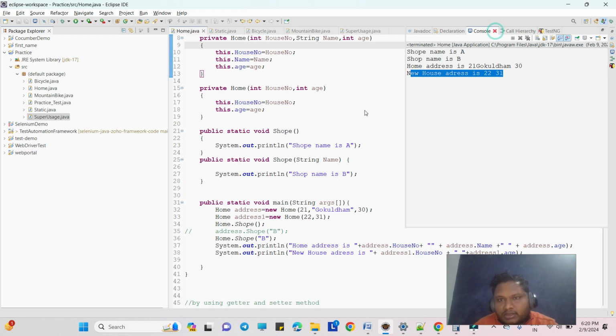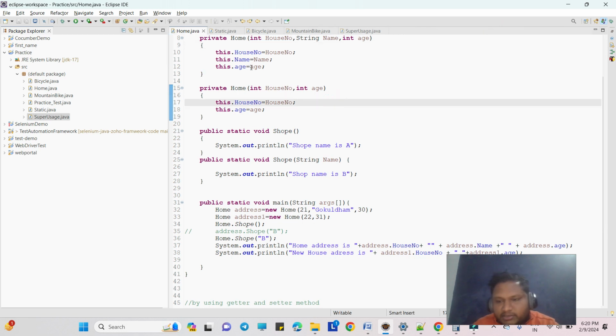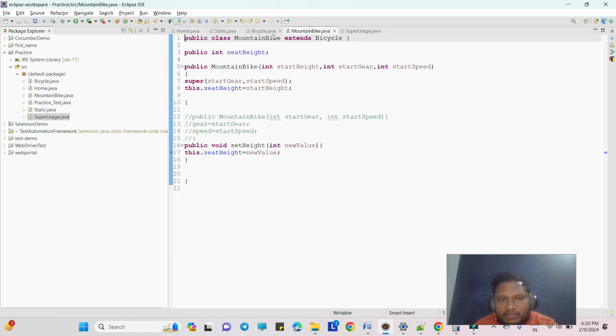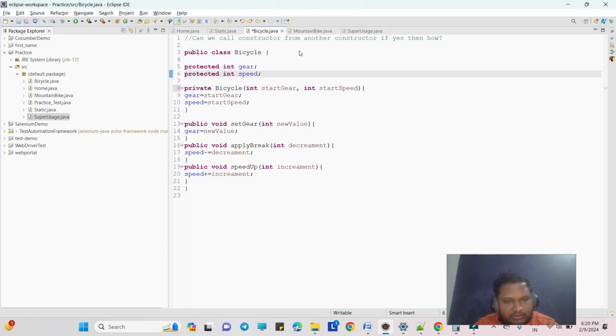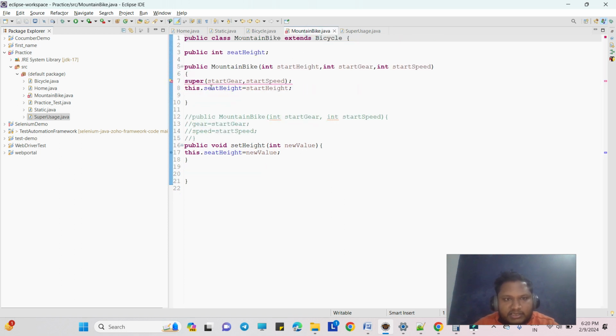Now if we compare this with the inheritance concept, where we are using the Bicycle and MountainBike classes, similarly, let's say we declare the constructor in the Bicycle class as private and save it. In MountainBike, it will give us a syntax error: the constructor Bicycle(int) is not visible. So Java says it is invalid.